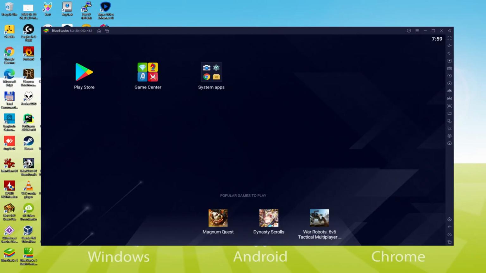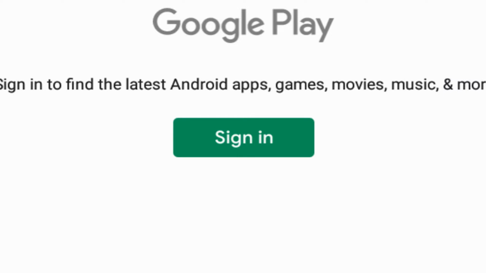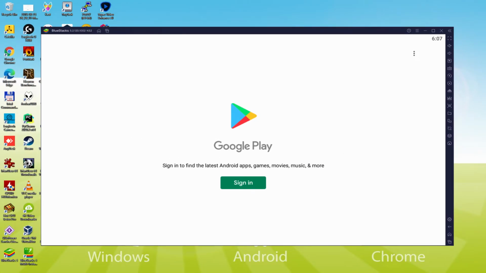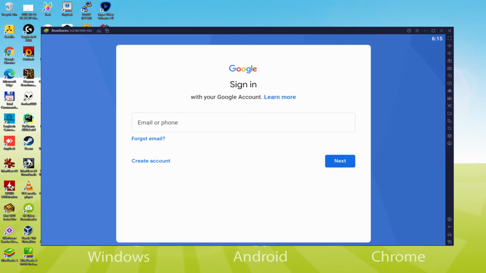Why don't we do the next phase, which is a must-have, and this is to begin browsing the Google Play Store. And we'll click on Play Store. As you can see the Google Play is launched. In this case we have to log on. At this point when we're here, we must absolutely conduct the following step that is mandatory. So we click on Sign In. At this moment it says Checking Info. It might sometimes get stopped at Checking Info, and it doesn't progress. If so, you can attempt to log in after a number of hours and it will most likely be resolved. At this moment we are going to type our email and password. The email address needs to be a Gmail email address as well as its corresponding password.